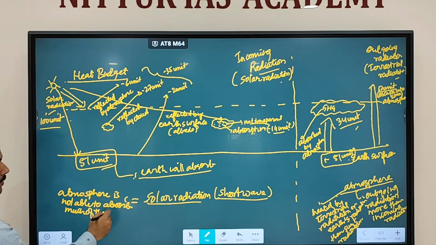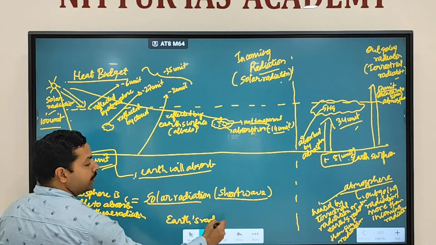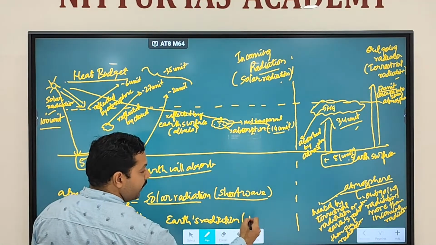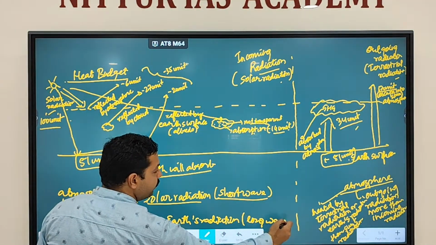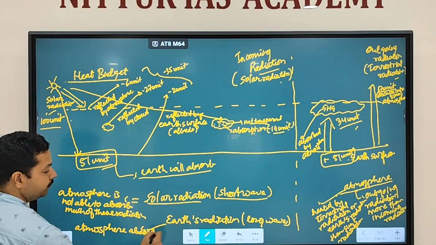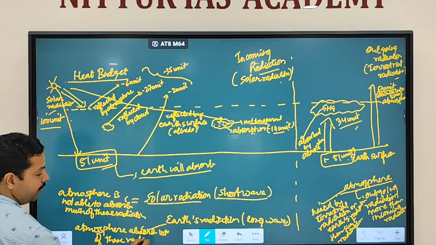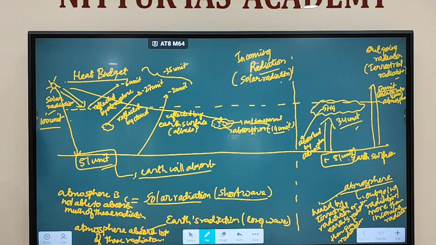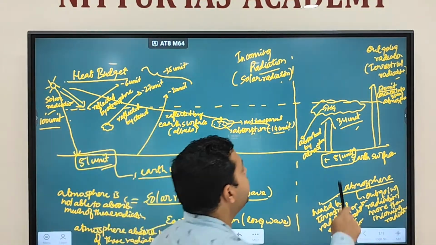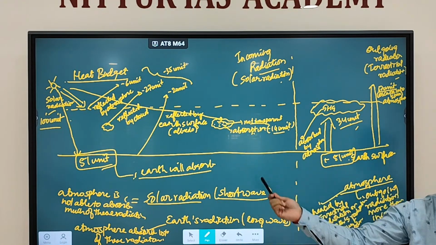But Earth's radiation is mostly in the form of long wave, and that's why the atmosphere absorbs a lot of these radiations. That's why the atmosphere is heated more, 34 units by the Earth's surface rather than 14 units by the sun's radiation. Fine.